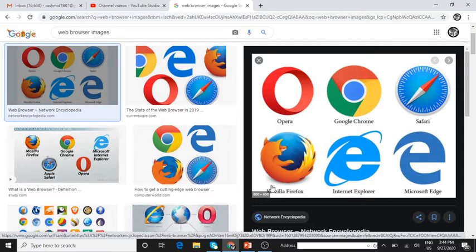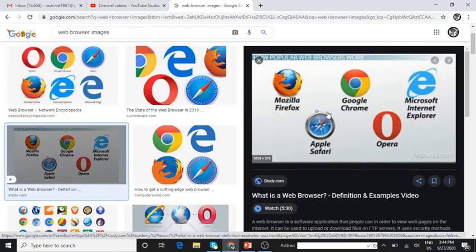So you have the Internet Explorer, Microsoft Edge, Safari, Google Chrome, Opera and Mozilla Firefox. These are a few of the web browsers available. Understood? Can you see this?